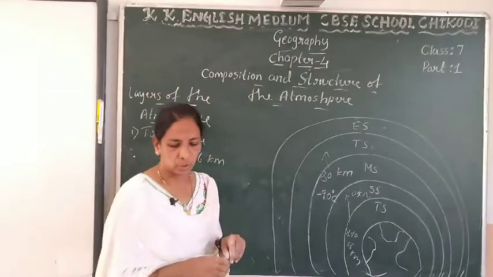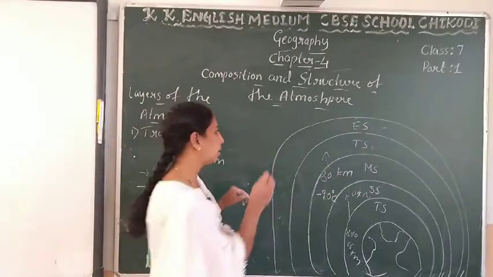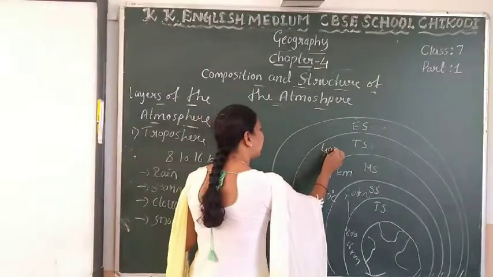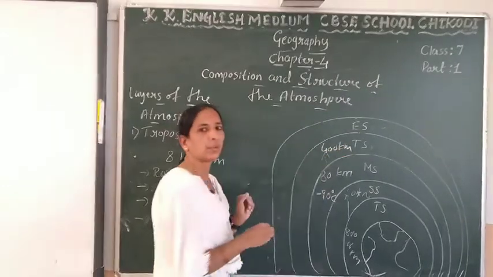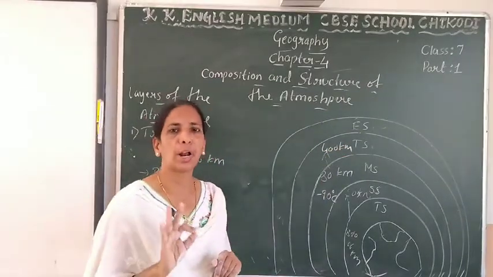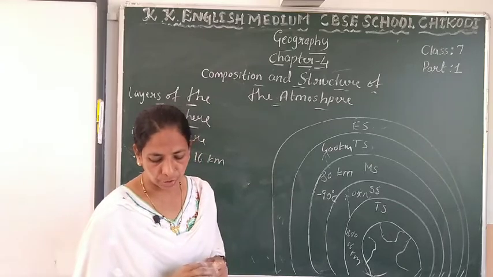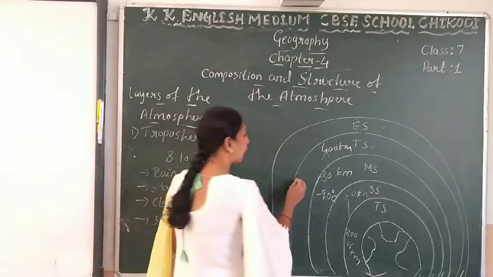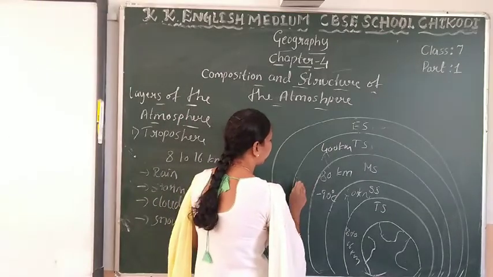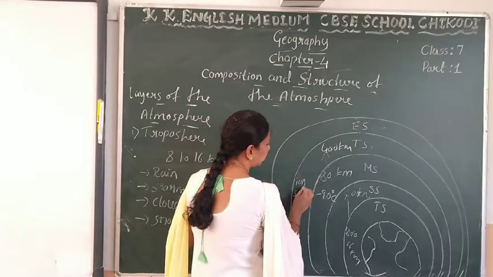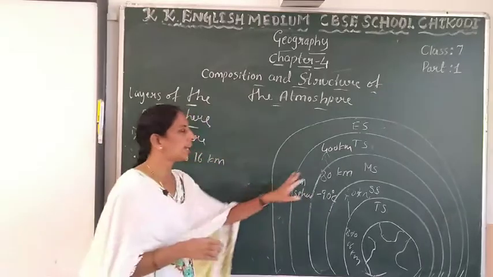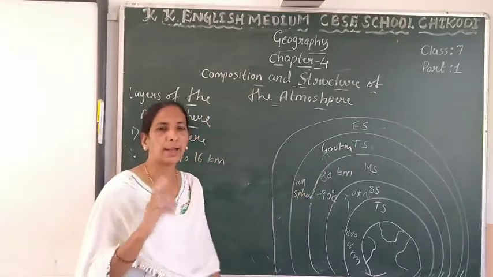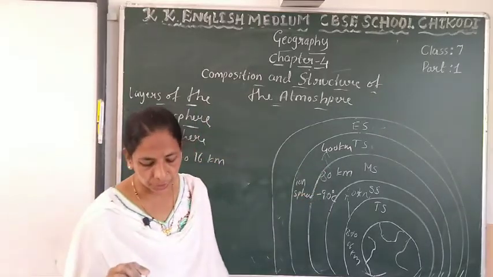thermosphere. This height is 400 kilometers. How much height is it? 400 kilometers. This layer we also call ionosphere. Thermosphere has another name, ionosphere.